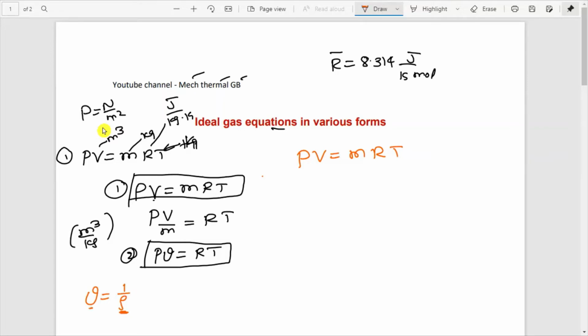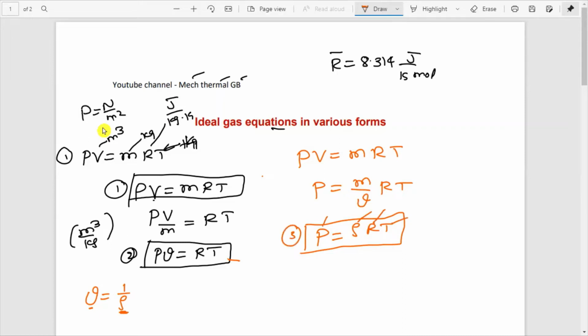So in the equation, I will write P into m by V is equal to RT, so P rho is equal to RT, because mass by volume is density. That is the third form of the ideal gas equation. Here rho is density, R is gas constant, T is temperature in Kelvin, and P is the pressure.